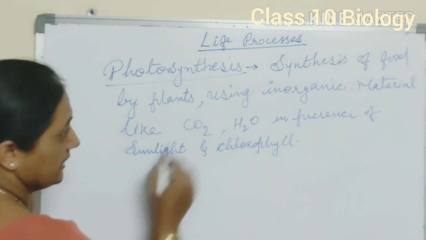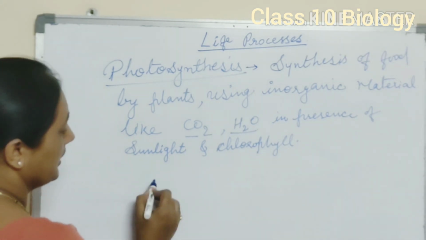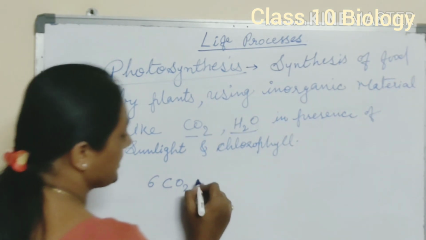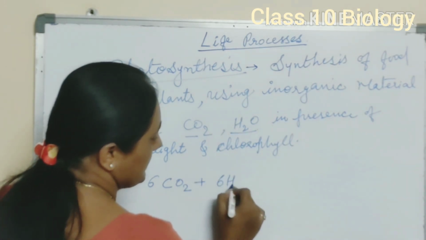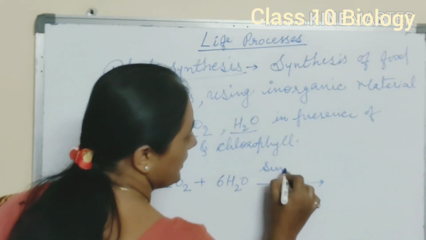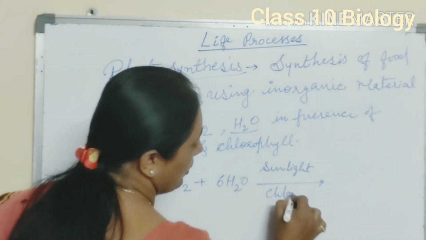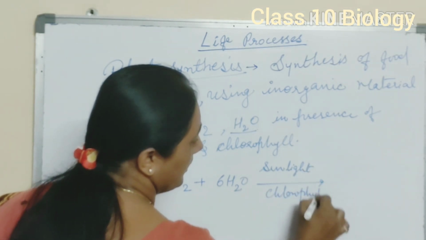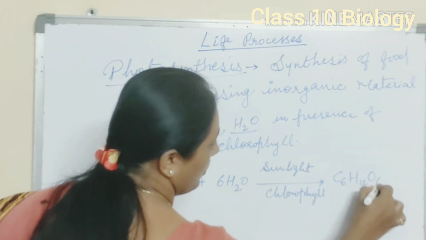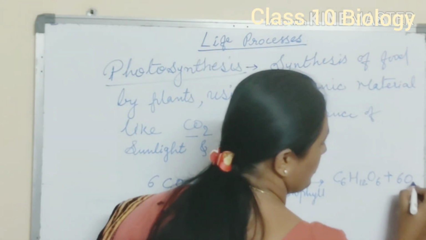So how these two things help for preparation of food material or synthesis of food? Here this is the formula for photosynthesis. 6 CO2 plus 6 H2O in presence of sunlight and chlorophyll, it gives C6H12O6 plus 6O2.